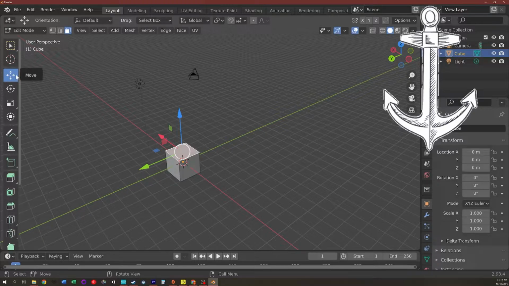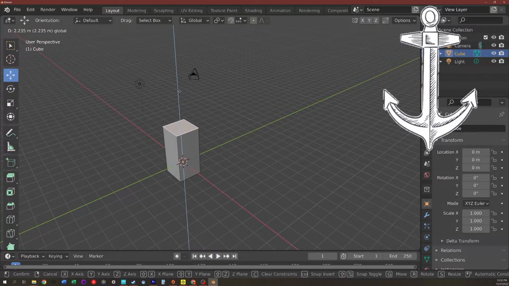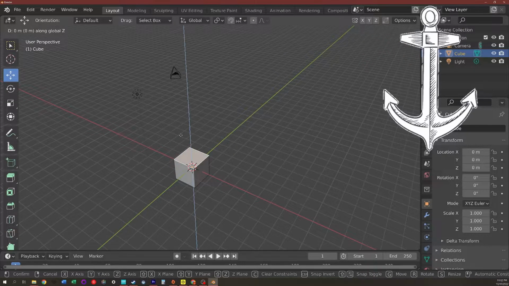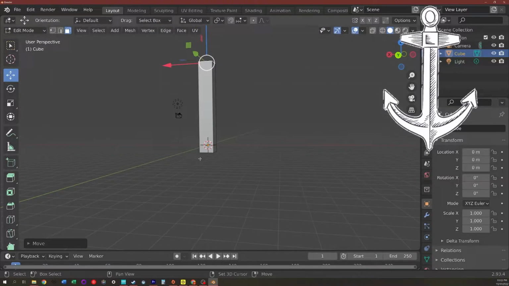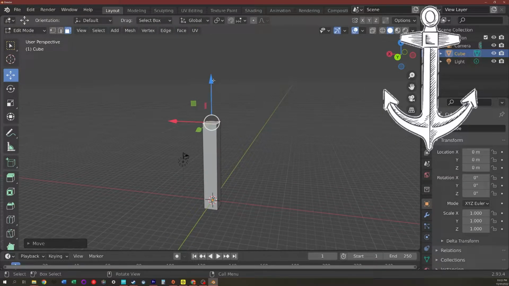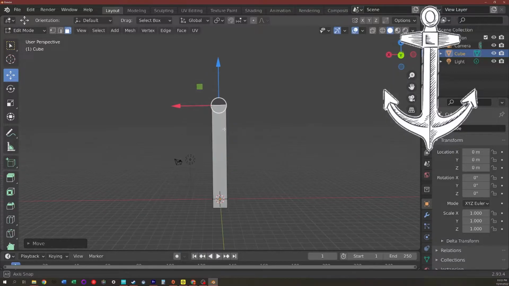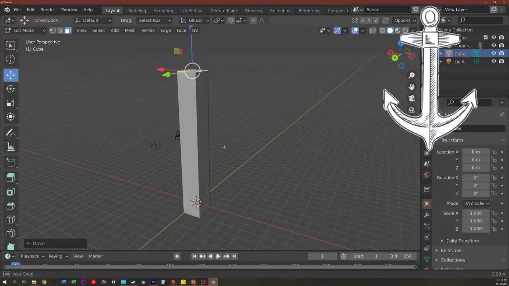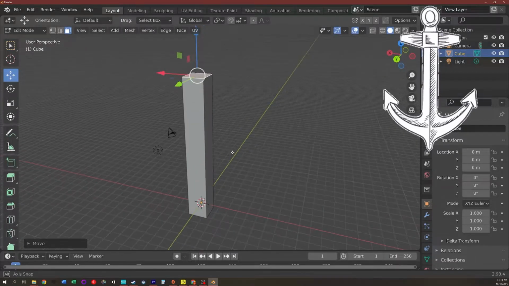You can use the move tool and click and drag from the blue arrow if you want, or you can use the hotkeys and press G and then Z on the keyboard to go straight up. Use the move tool to finish the rest of the way. All right, that looks like a pretty good height. How high you go doesn't matter too much, you just don't want to be too short.